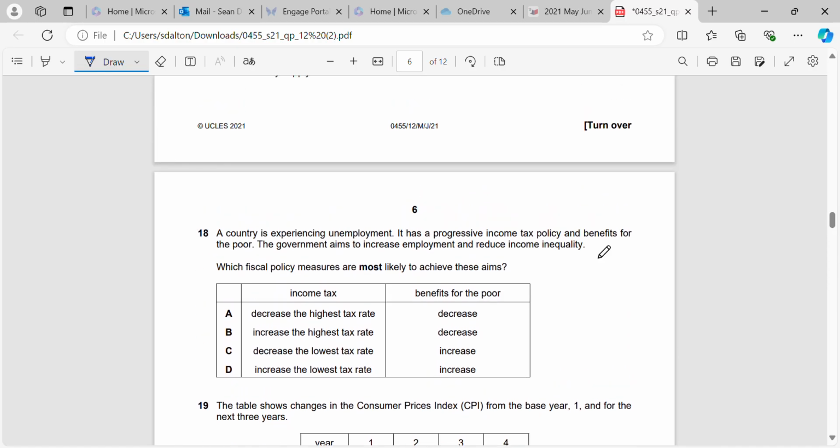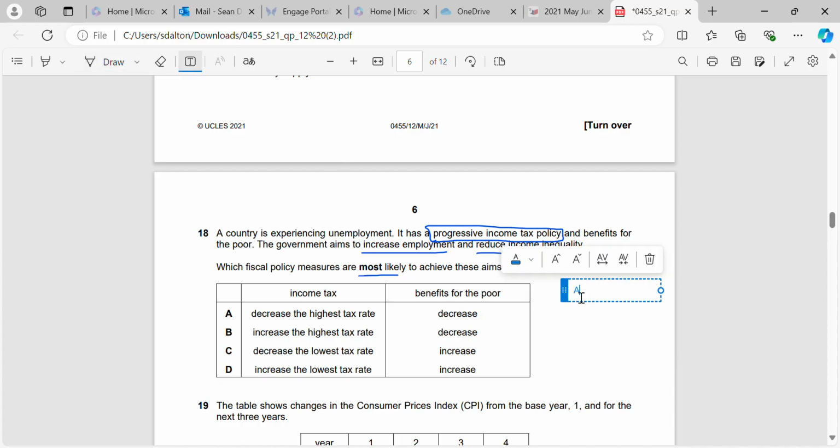Okay, a country is experiencing unemployment. It has a progressive income tax policy and benefits for the poor. The government aims to increase employment and reduce income inequality. Which fiscal policy measures are most likely to achieve these aims? Okay, so we want to increase employment and reduce income inequality. What are we going to try and do?